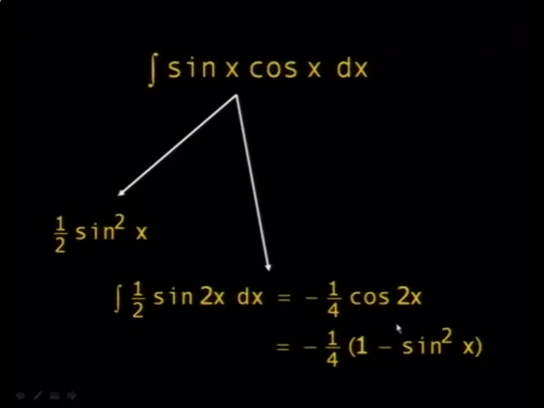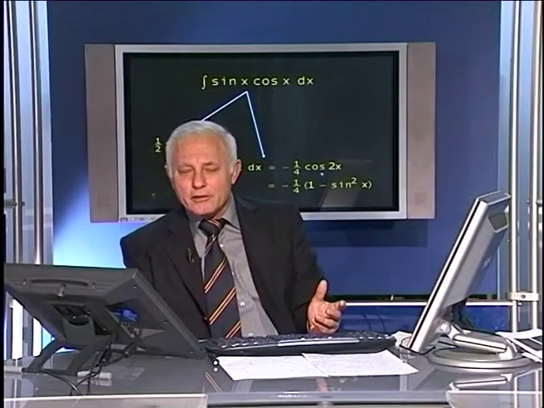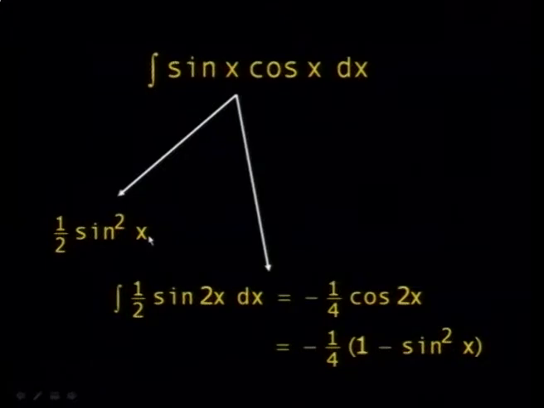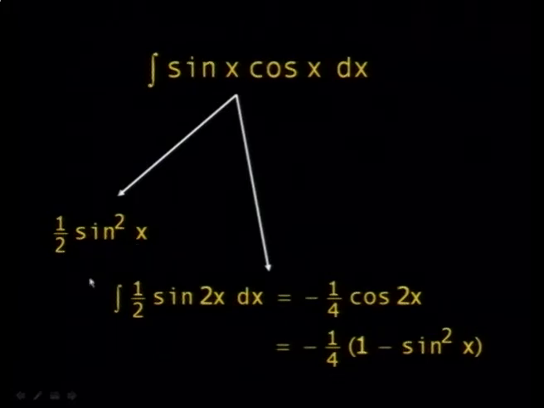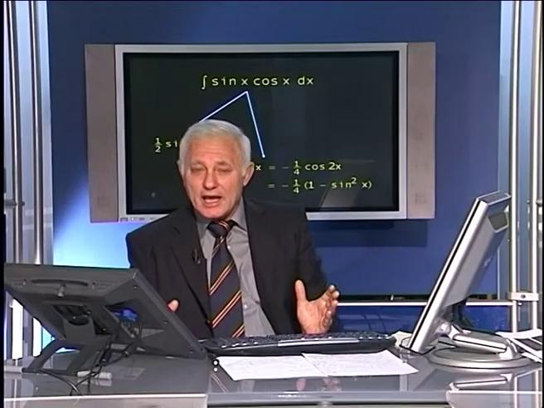So which of them is right, this one or this one? Actually, neither of them. To this one should be added a constant C1, for example, and to this one C2, and then you have C2 minus 1/4 equal to C1. In other words, in either of the two, you have to add an arbitrary constant.